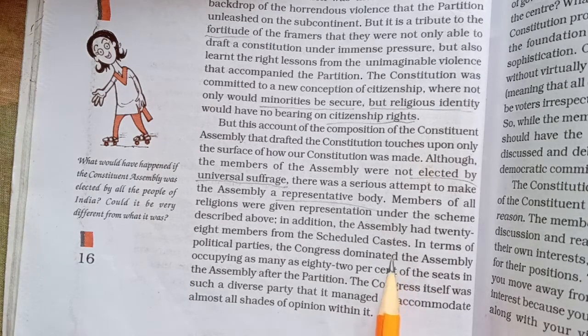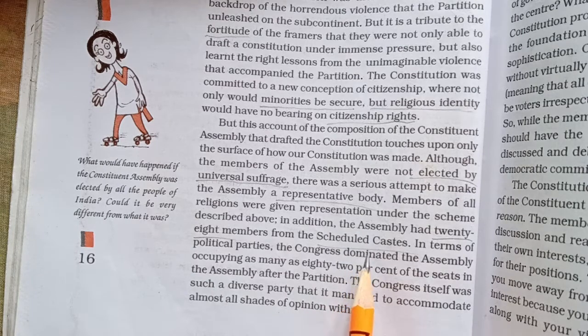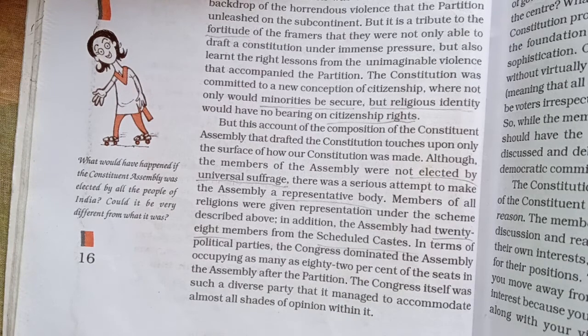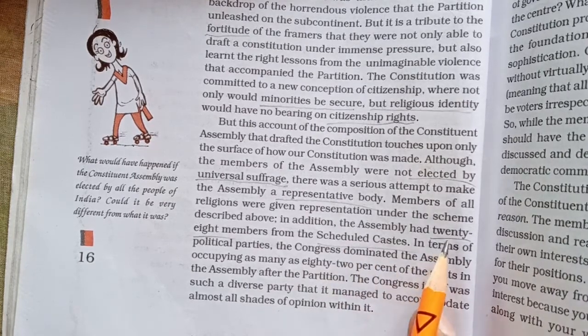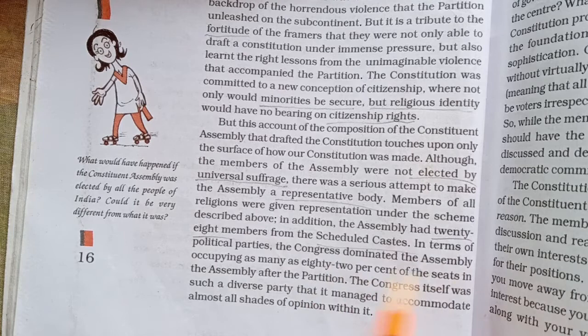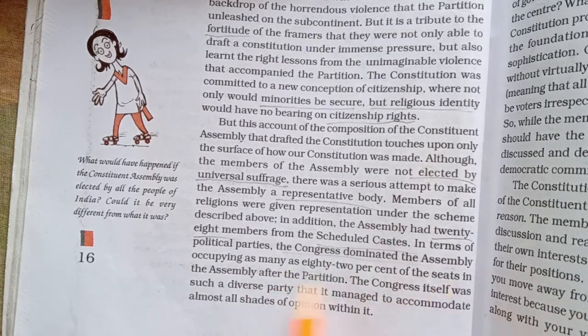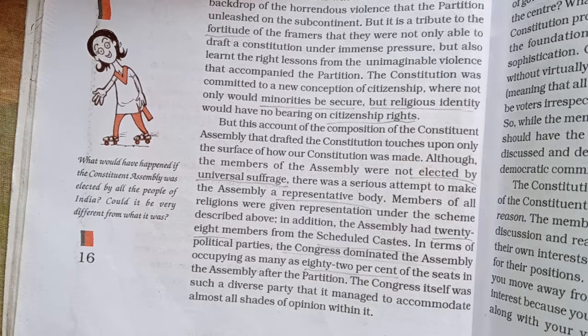Also, one important thing: around 28 members of the Constituent Assembly were from the scheduled castes. The scheduled castes were a very backward class in society, so to lift them up they were also provided 28 seats. In terms of political parties, the Congress dominated the assembly, as they occupied 82% of the seats. So 82% of the seats of the complete Constituent Assembly were held by Congress.